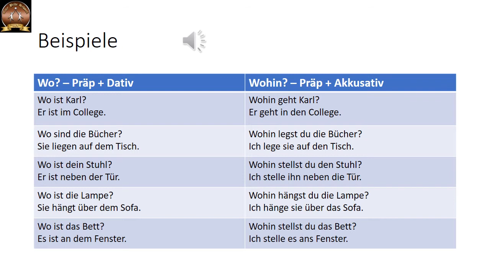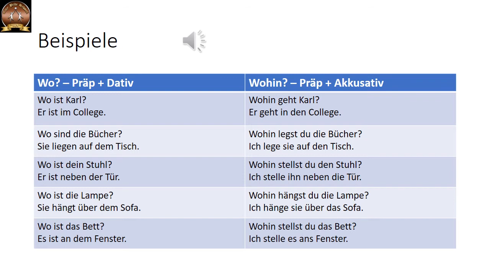But wohin hängst du die Lampe? To where are you hanging the lamp? So it is change in position. Hänge sie über das Sofa. Accusative. Wo ist das Bett?